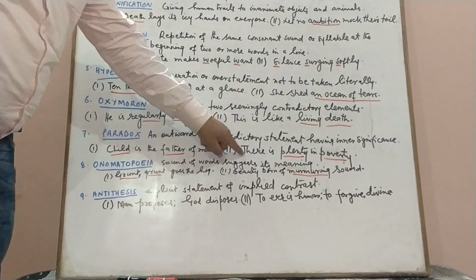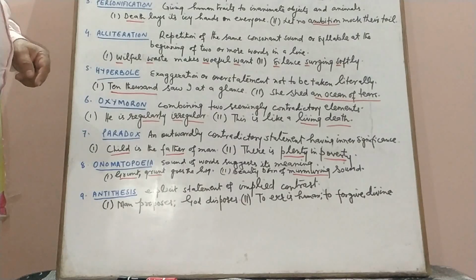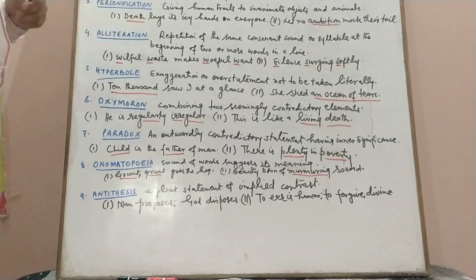"There is plenty in poverty." So this is also a paradox. How can we have plenty in poverty? So its meaning is that in poverty we are quite happy and satisfied.